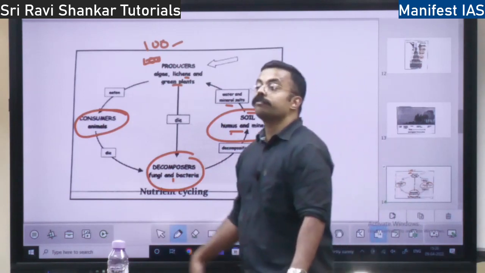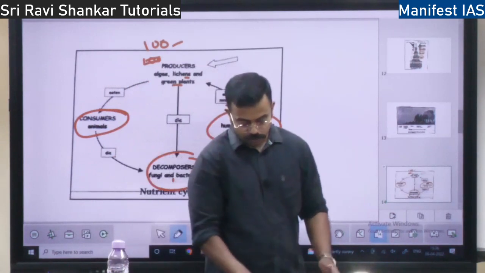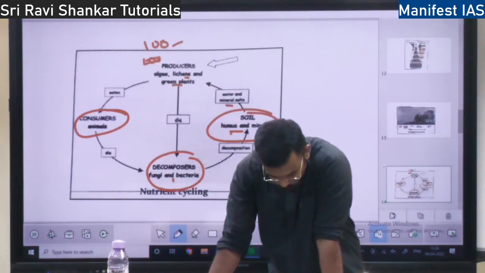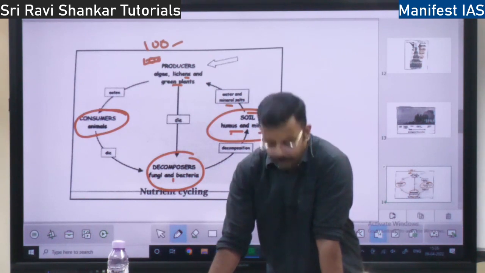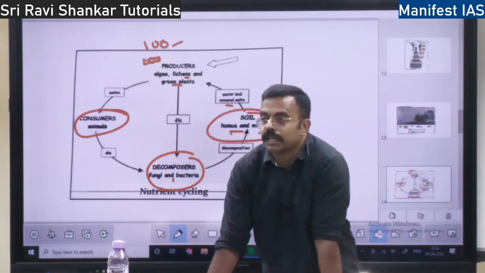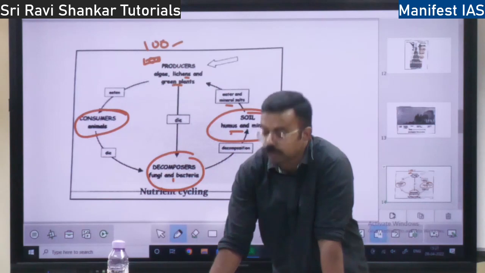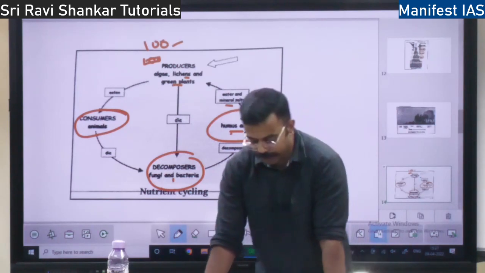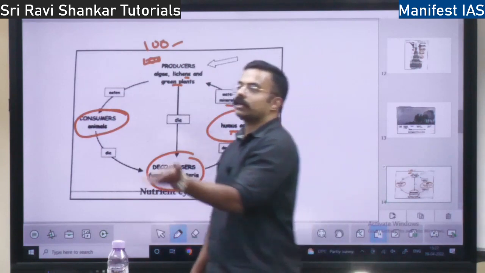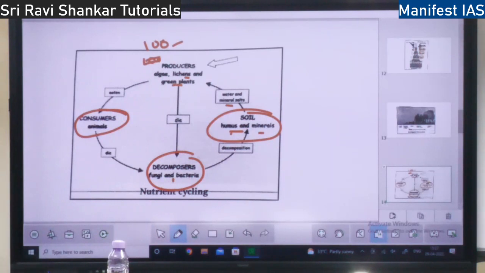Once it flows to the lake, it will be used by the fishes, right? So from the rocks it will go to the lakes. In the lake it will be taken up by the fishes and other things, and later on it will be taken up by animals on the earth who eat the fish. Once the animal dies, it goes back to the earth again, right? This is the whole cycle. I will show you the diagram of the phosphorus cycle.